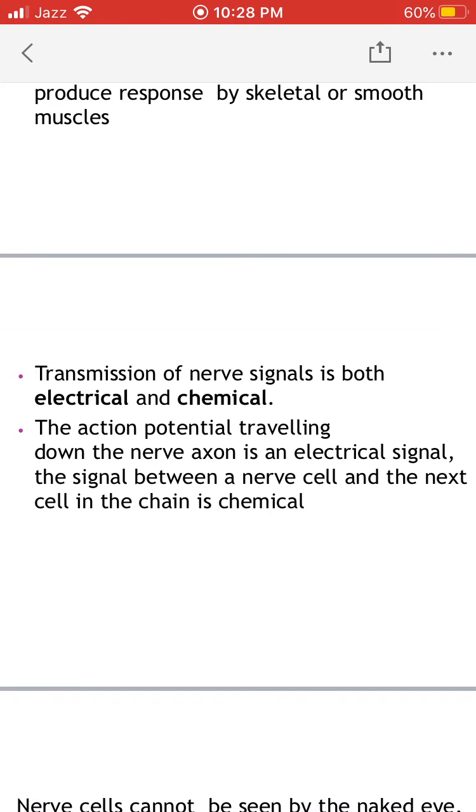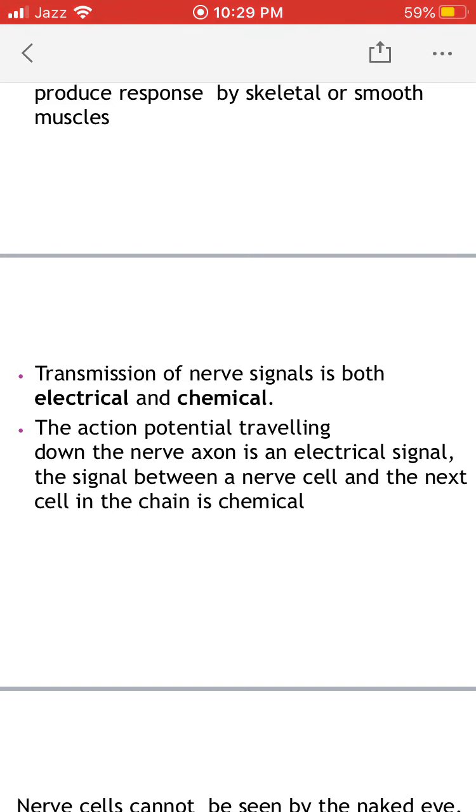Transmission of nerve signal is both electrical and chemical. The action potential traveling down along the nerve axon is an electrical signal. The signal between a nerve cell and the next nerve cell in the chain is basically chemical.